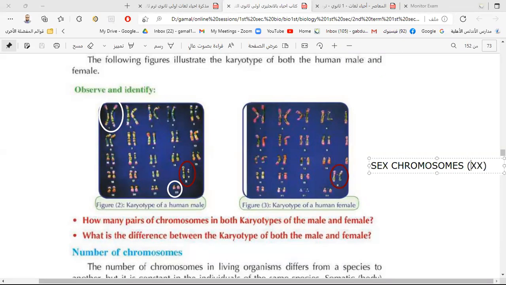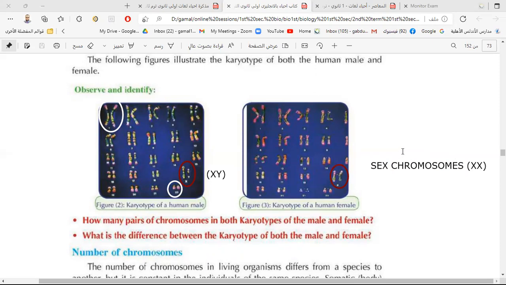But in the male, the sex chromosomes are different. Here in the red color, they are X and Y. They are different: one is big and one is small. This is pair number 23, which is called the sex chromosomes. The sex chromosomes in the male are X and Y, and in the female, X and X.